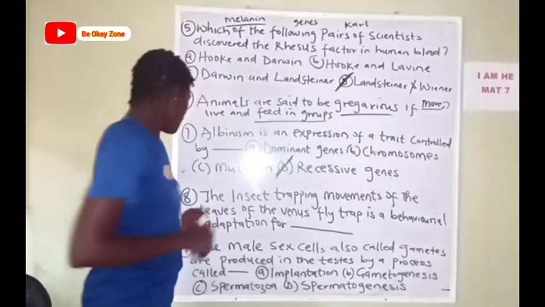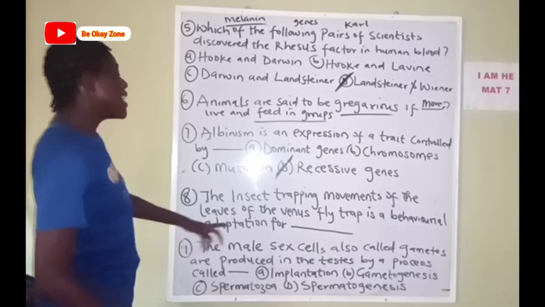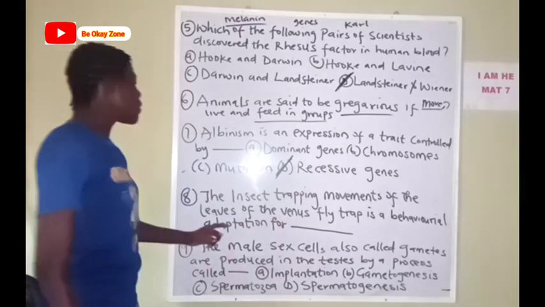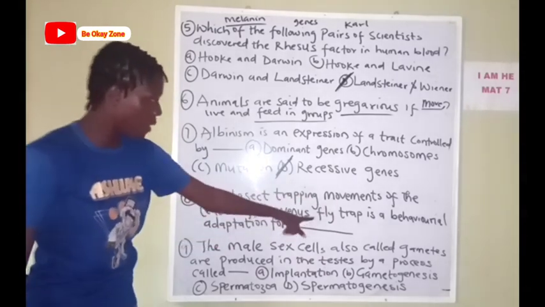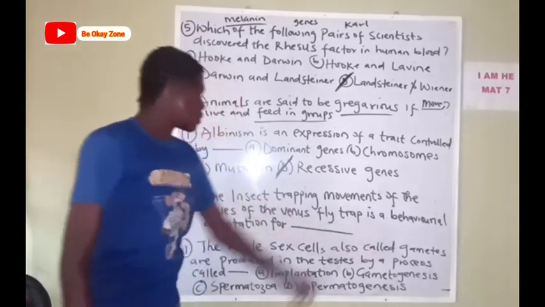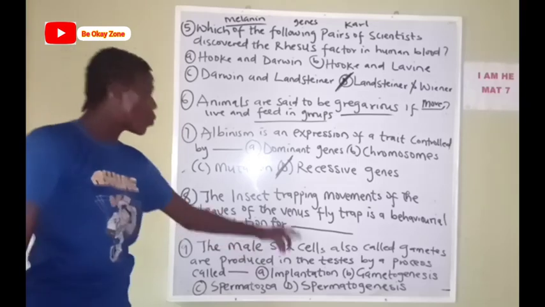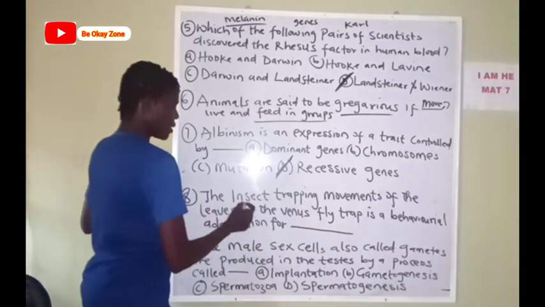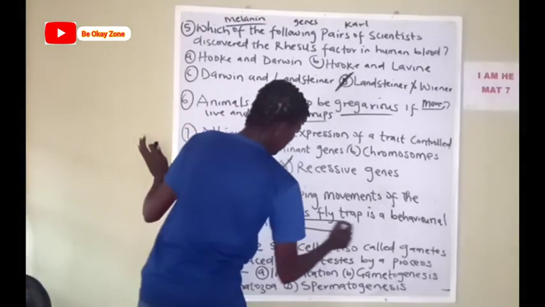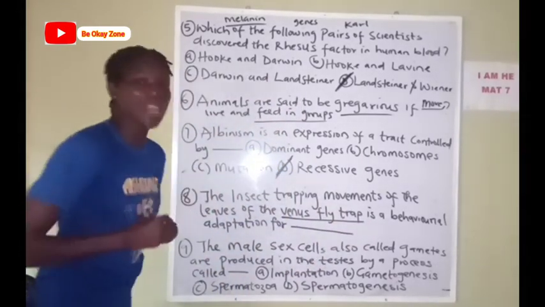So let's proceed there. Number 8 says the insect trapping movement of the leaves of the Venus flytrap plant is a behavioral adaptation for what? Now, this Venus flytrap is a parasitic plant.